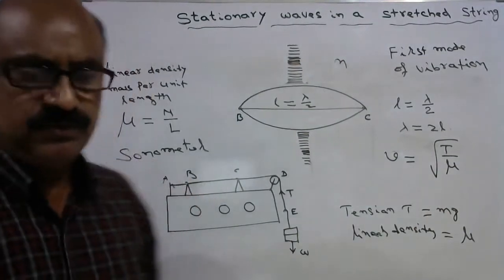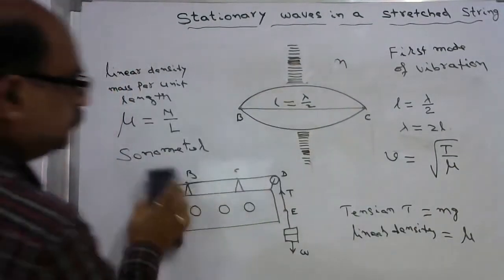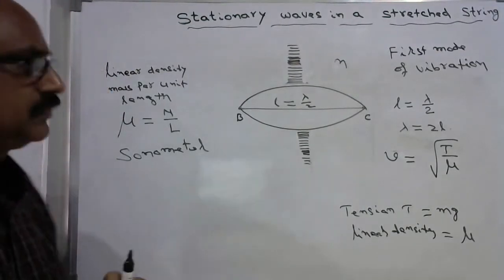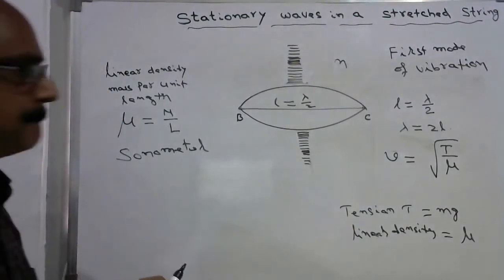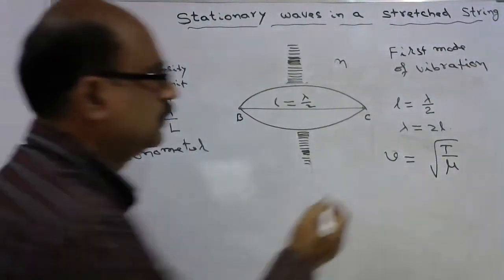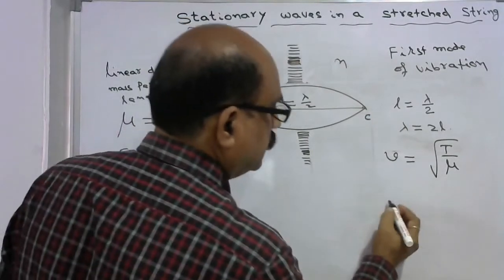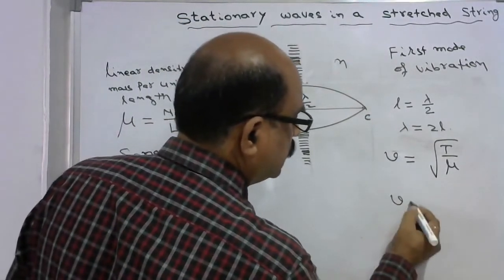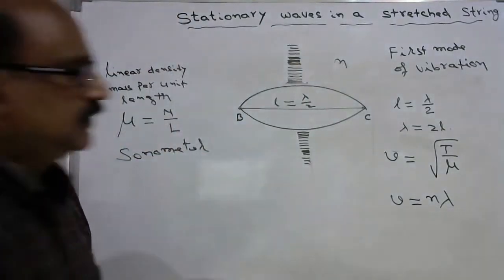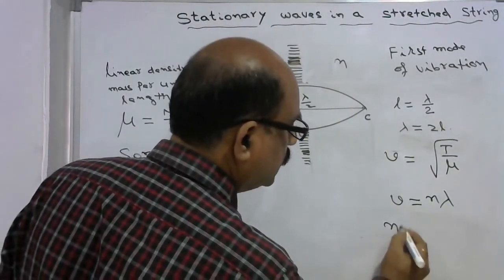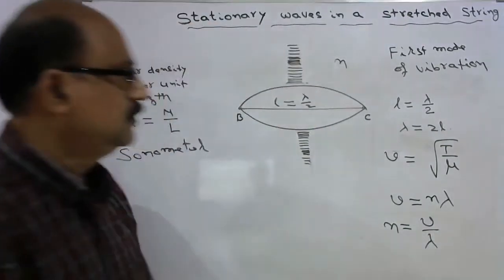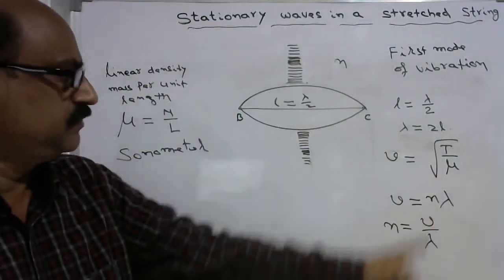And we know that V is equal to n lambda, and from this we can find the frequency is equal to V by lambda, but V is under root T by mu.